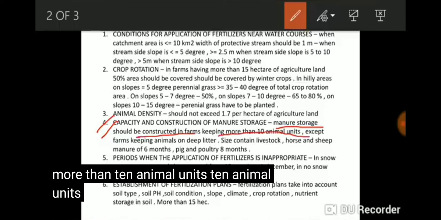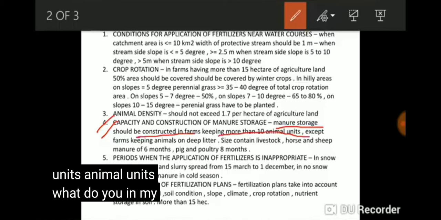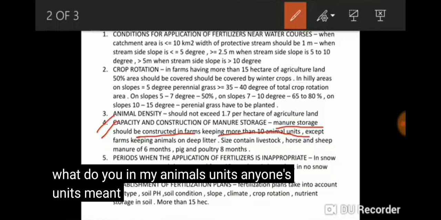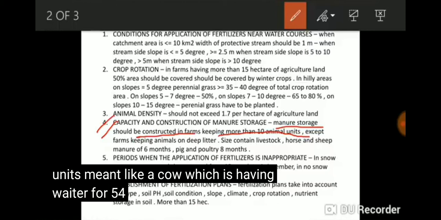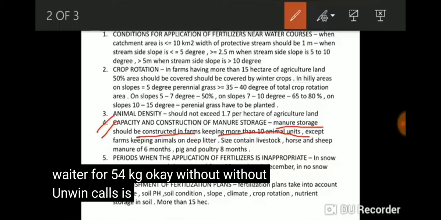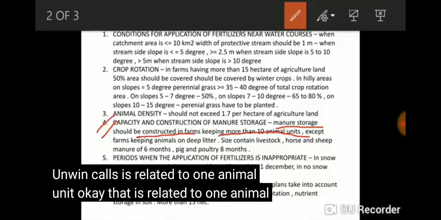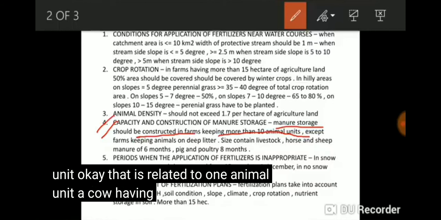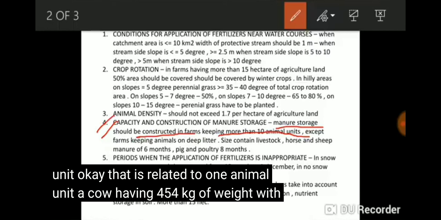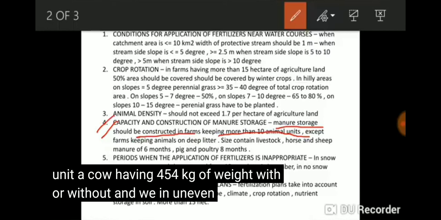What do we mean by animal units? An animal unit means a cow having a weight of 454 kg, with or without an unweaned calf, which is related to 1 animal unit.